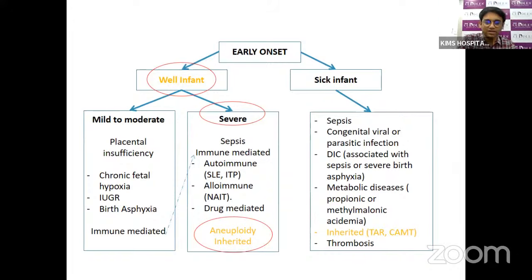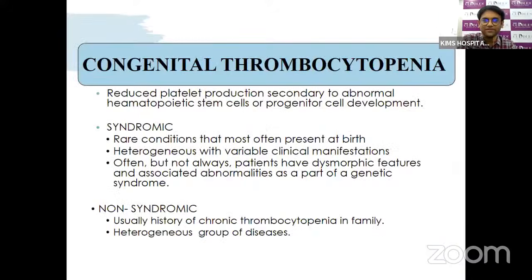So this is a case of a well baby with early onset and severe thrombocytopenia. Then it could be any genetic disorder or any inherited disorder of thrombocytopenia. The congenital thrombocytopenias are conditions where there is reduced platelet production secondary to either abnormal hematopoietic stem cells, the pluripotent stem cells, or the progenitor cells like the colony forming unit megakaryoblast.